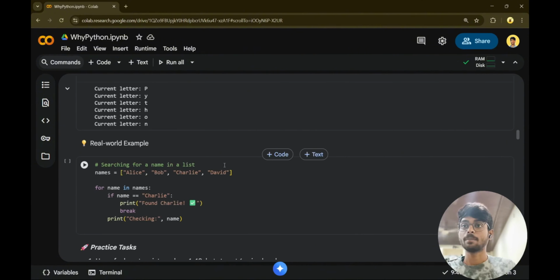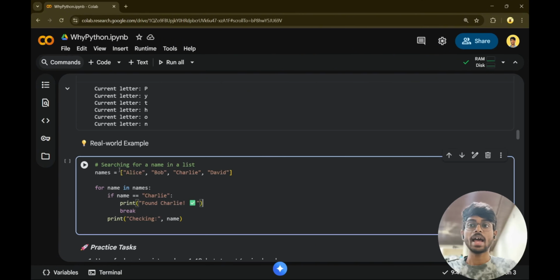Now, when we come back to the real world example, I have a list of names. As I said in the previous video, we will discuss in depth about lists and other data structures in Python. So for now, you just have a basic understanding of a list. It is a container which stores multiple values in just one variable. It is going to store all the strings within a particular variable. That is a container. We can access these names through indices.